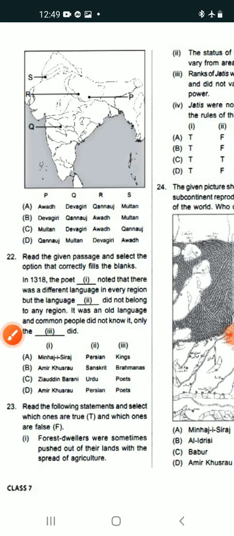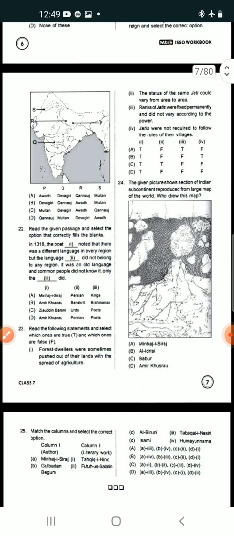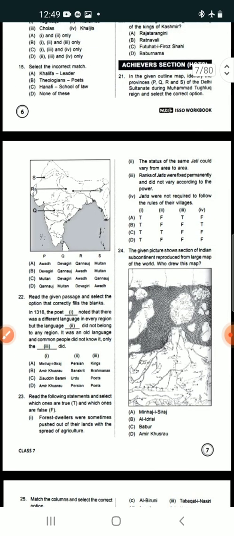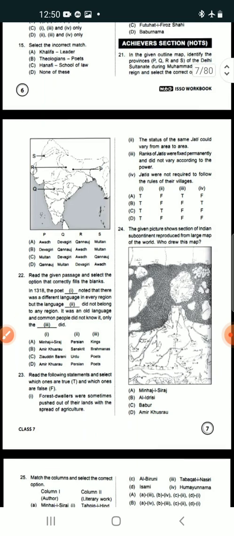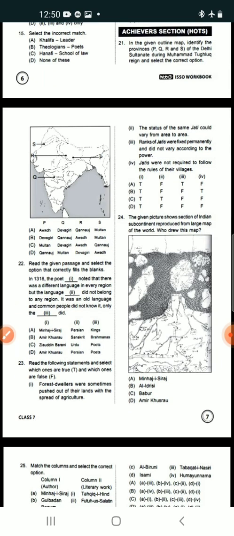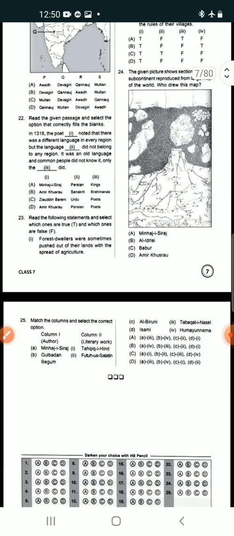So students, these are all HOTS questions, or we can say the Achievers section. In this type, a few images and map pointings will be given to you and questions will come from them. In this part we have a total of 25 questions. Now I am discussing with you the last question.